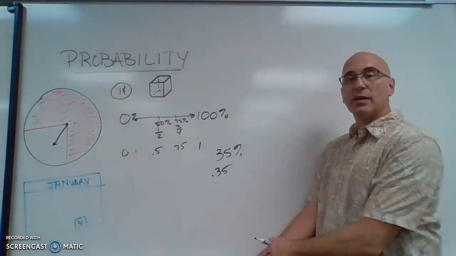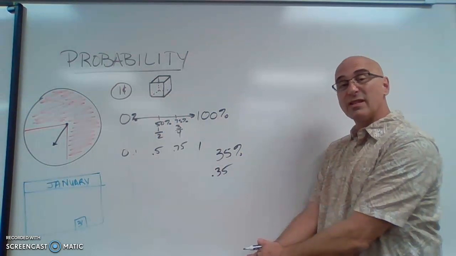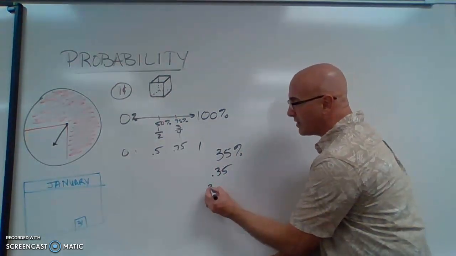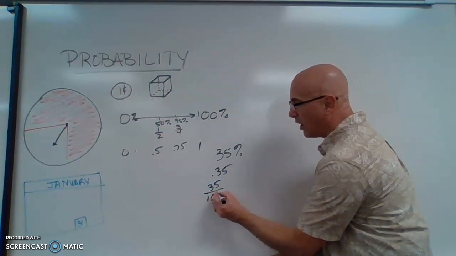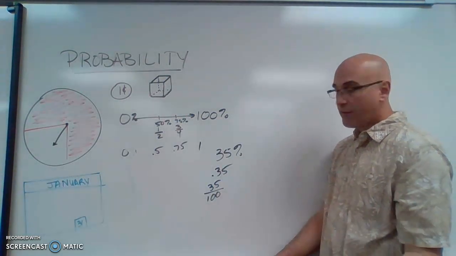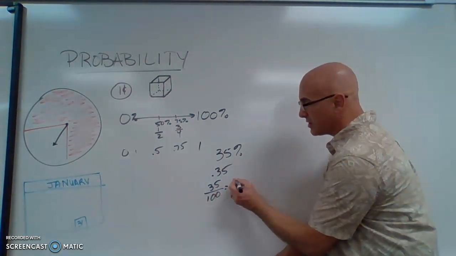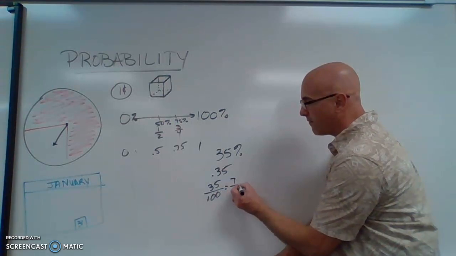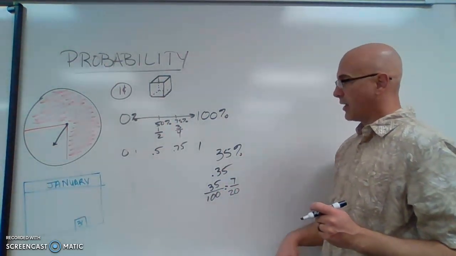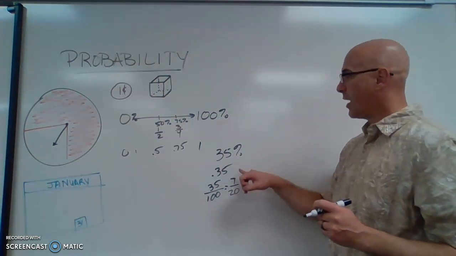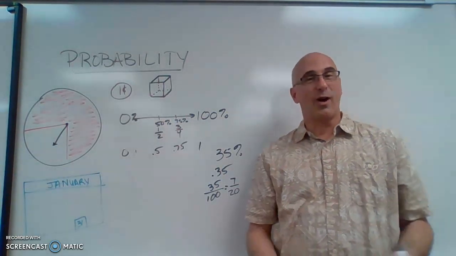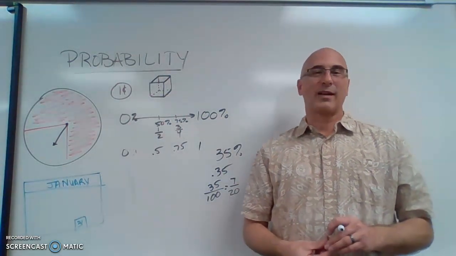And since we can do this as a decimal, we could also represent it as a fraction. So 0.35 is 35/100ths. Now we should always reduce or simplify our fraction. So if we did this, we could divide each one by 5. So our probability is 7/20. So these are all ways we can write probability of 35%. And now we will continue and practice probability.